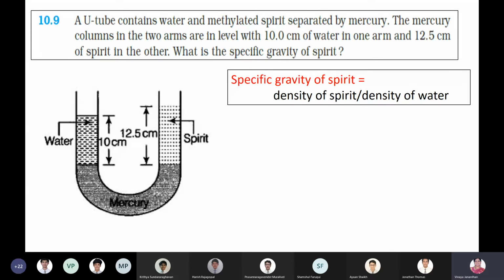That is what specific gravity is. We call it relative density. So the formula is density of spirit by density of water. Now you have to find the density of spirit. Density of water we already know, 1,000 kilogram per meter cube. Just have the rough diagram, boys, then you can go for this. No need to write the question.